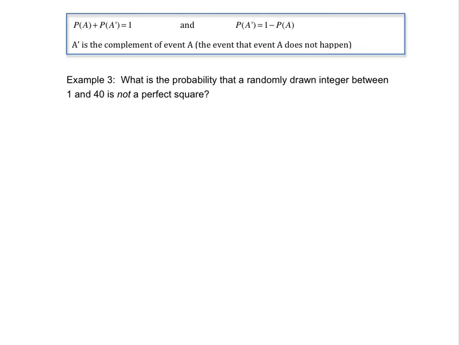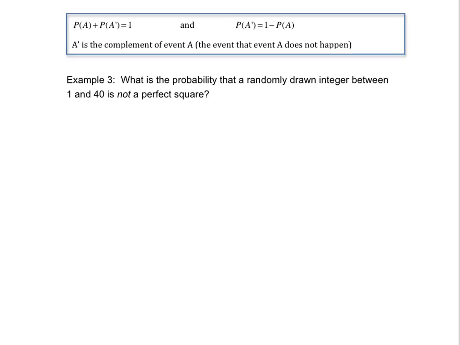A useful and important concept in probability is the complement of an event. So the complement of an event is when event A does not happen. So whichever outcomes make up A, all the other outcomes would make up not A, or A prime. So this right here is the complement of A, and it's read as A prime or not A. So they're the same things.